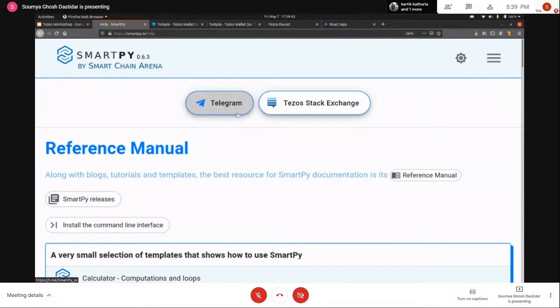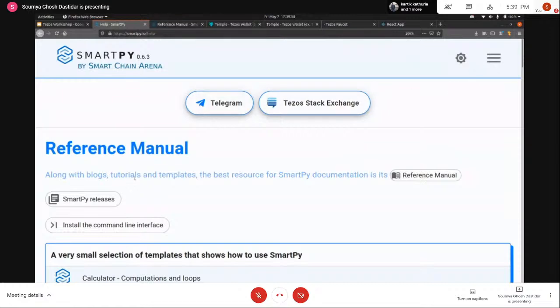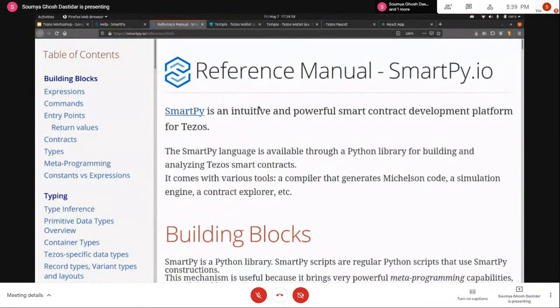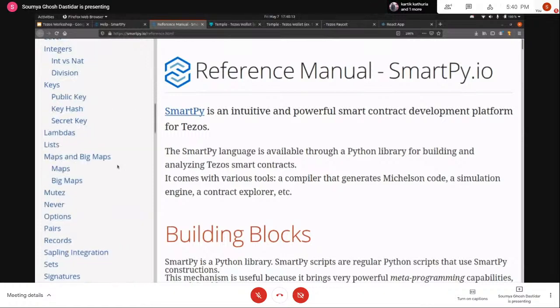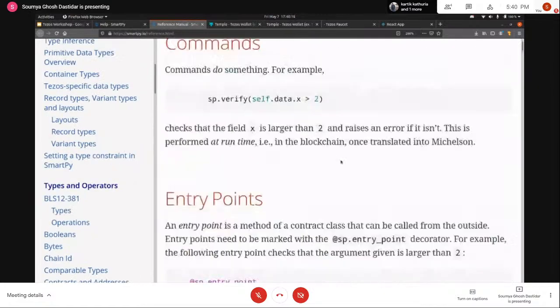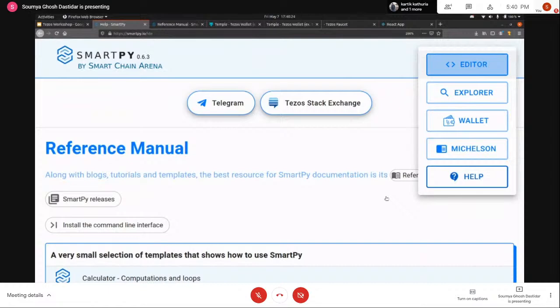Reference. So if you want to learn more about what you can do with SmartPy, you can look at the reference. So this is the SmartPy reference, and here you can see the other functionalities that are there in SmartPy. So you can do conditionals, you can do loops, you can call other contracts from the contract that you're writing right now, and all those features are available. So you can just go through the SmartPy reference and see those functionalities that are required for your use case and use them accordingly. So coming back to the editor.